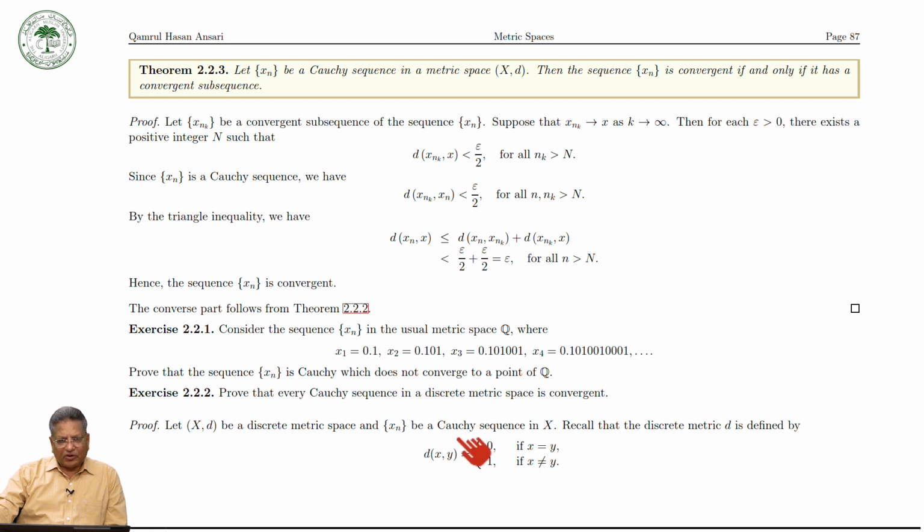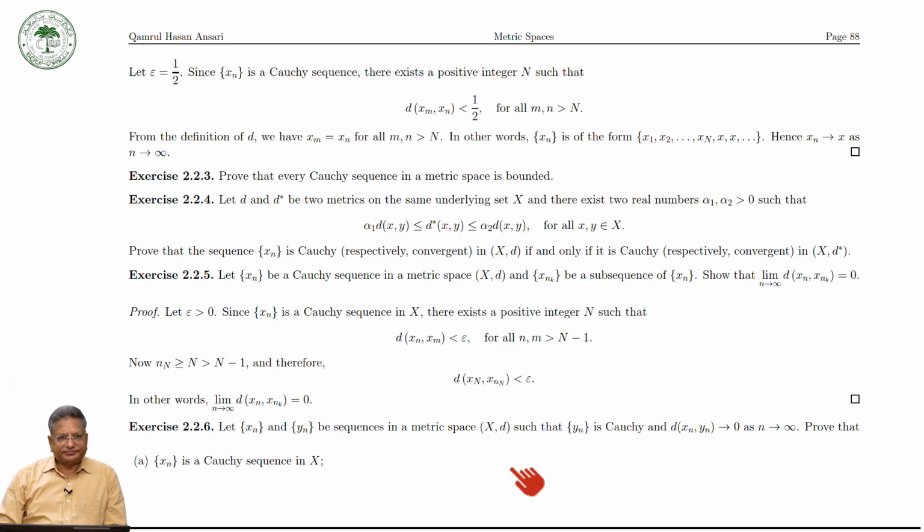Let us recall the definition of the discrete metric: d(x, y) is 0 when x equals y, and it is 1 when x is not equal to y. Then let epsilon be 1 over 2. Since xn is a Cauchy sequence, there exists a positive integer N such that d(xn, xm) is less than 1 over 2 for all m, n greater than N.